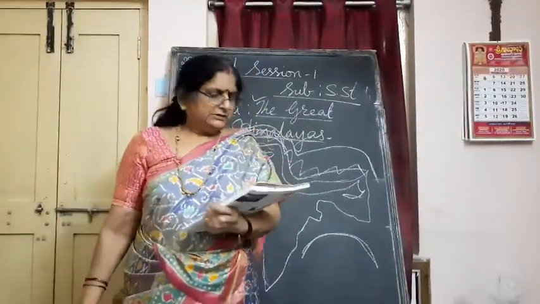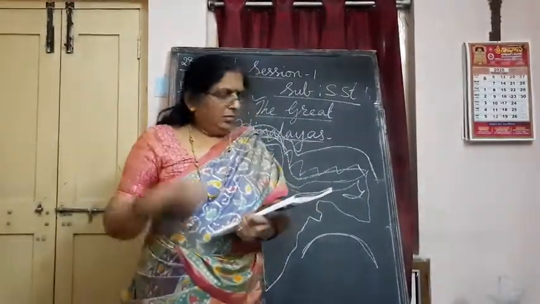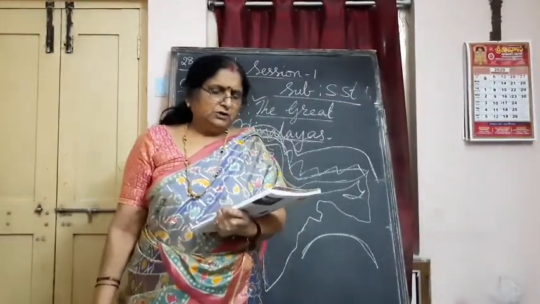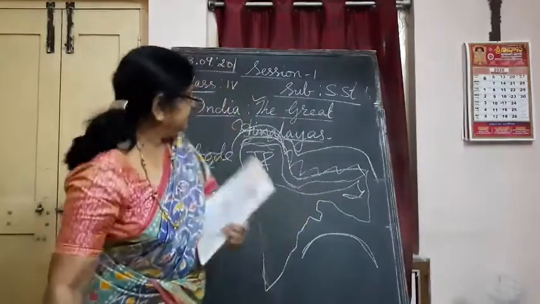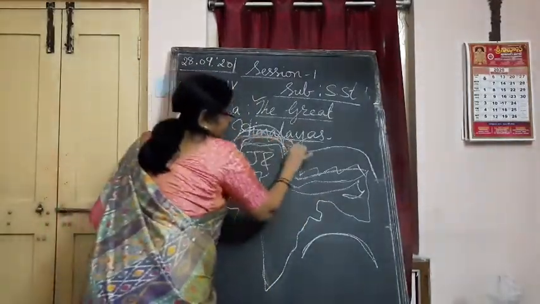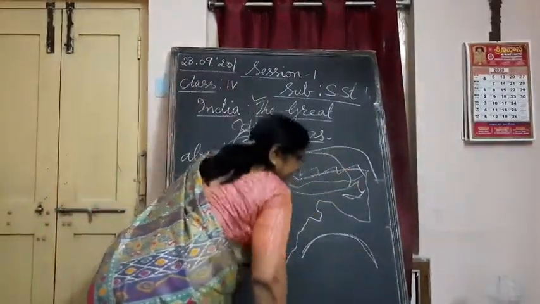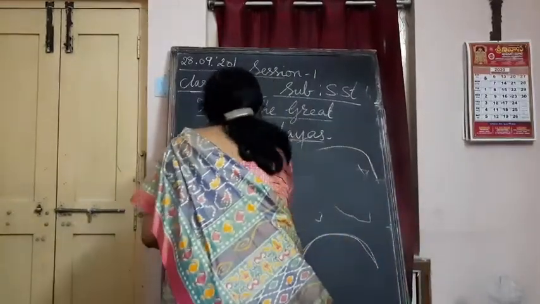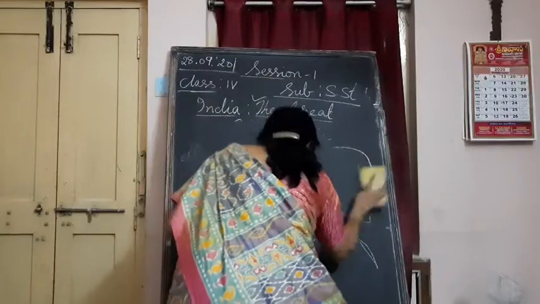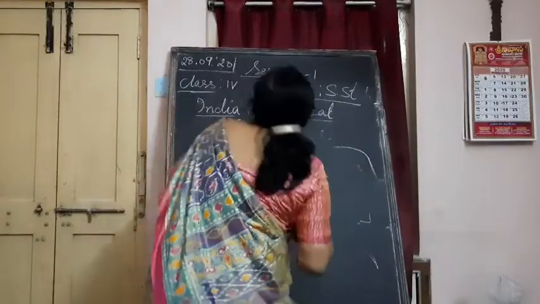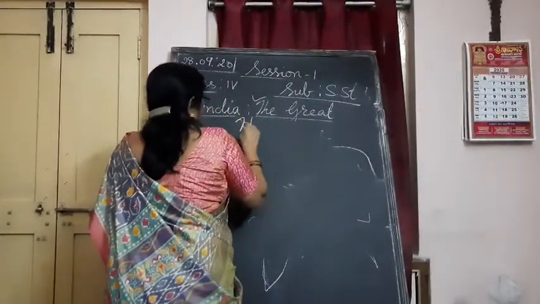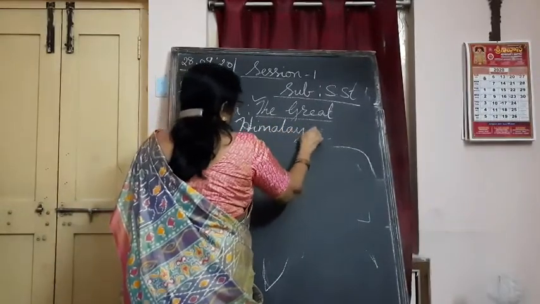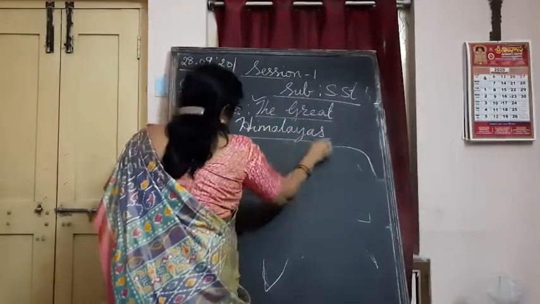Further, these high mountains turn southwards and are known as the northeastern hills. From here they come like this, south. Wait, once again I will draw and show you.